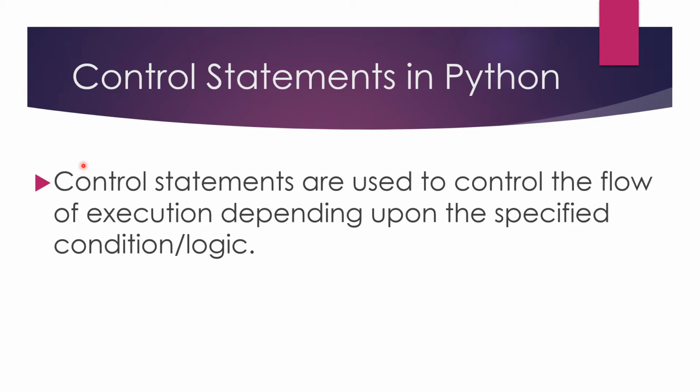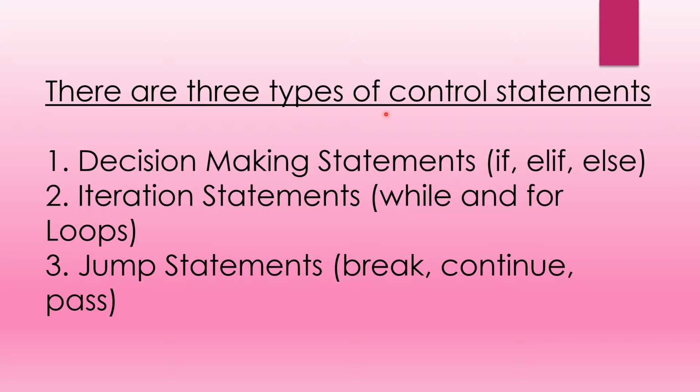So what is a control statement? Control statements are used to control the flow of execution depending upon the specified condition or logic. That is, they are basically used to control the order of execution of a program based on the values and logic. There are three types of control statements: decision making statements, iteration statements, while and for loop, and jump statements, break, continue, and pass.